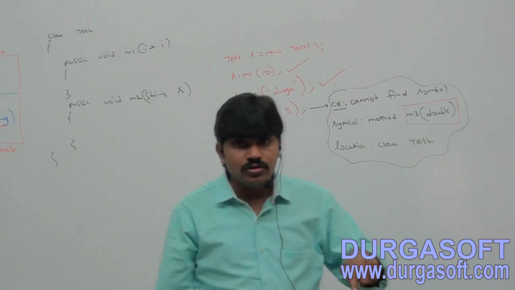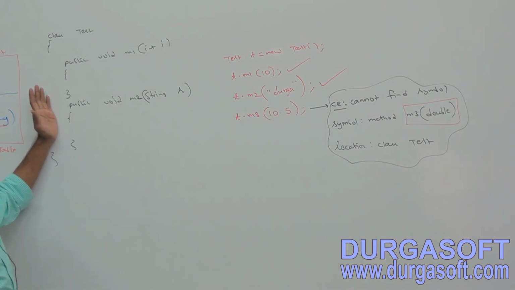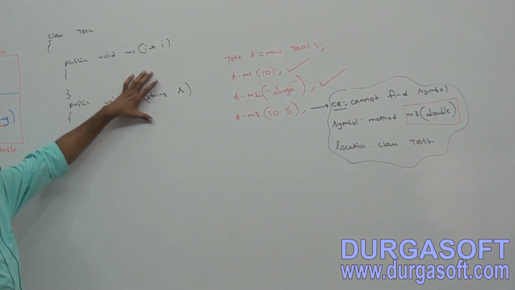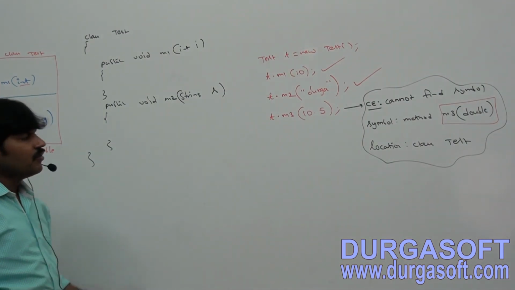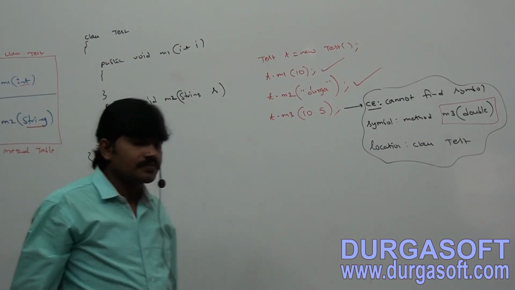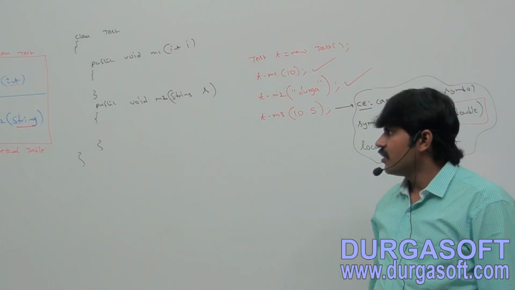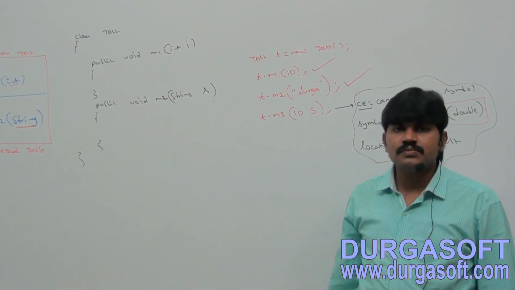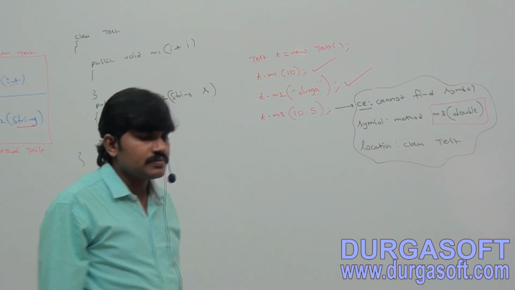When will the compiler use method signature? While invoking methods. At the time of method call resolution, the compiler will check. Compiler will use method signature.